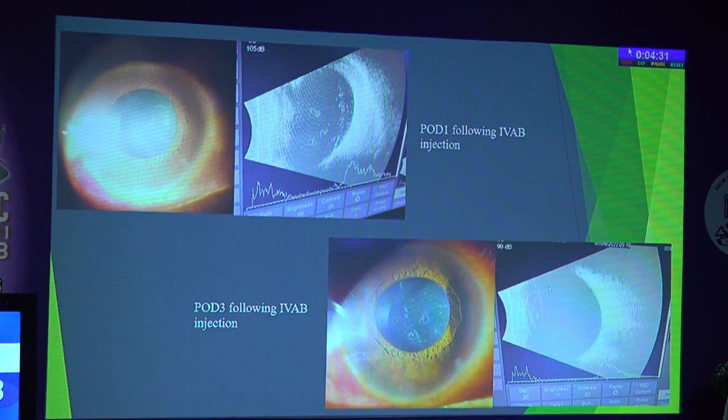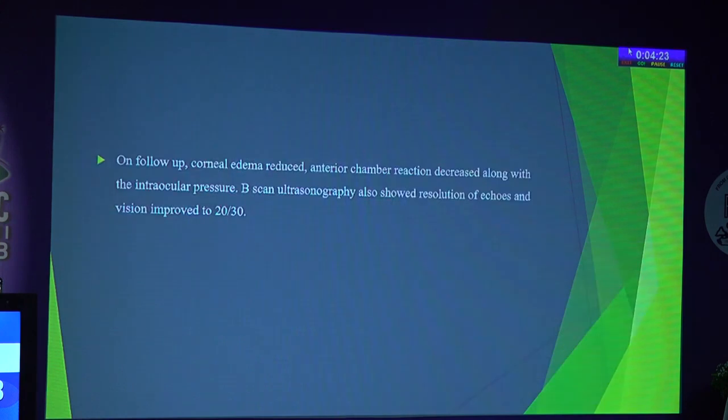This is post-operative day 1 following the intravitreal antibiotic injection, and this is post-operative day 3 following the injection. You can see that there is a resolution of the echoes and also reduction of the corneal edema. On follow-up, corneal edema reduced, anterior chamber reaction decreased along with the intraocular pressure. B-scan ultrasonography also showed resolution of the echoes and the vision improved to 20/30.